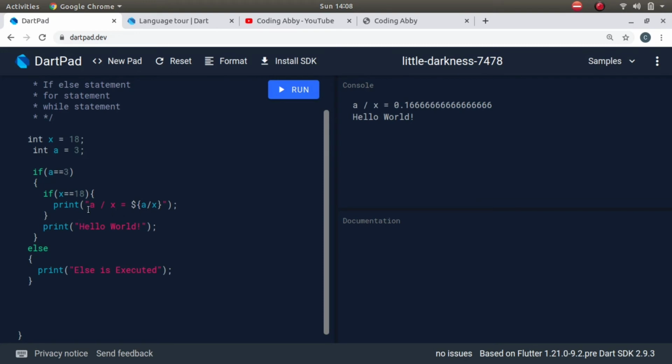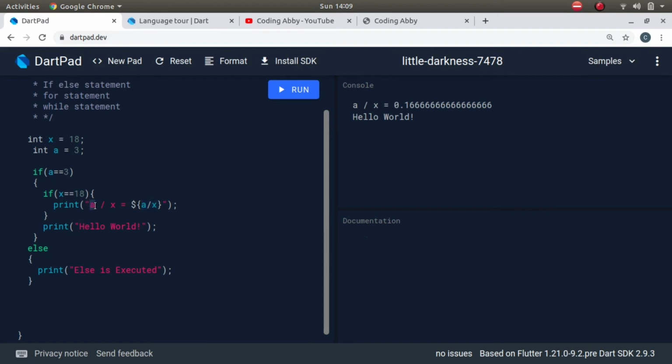So see, a divided by x, that is 3 divided by 18. We cannot calculate much complex calculations in our mind, and we cannot exactly tell what the value of 3 divided by 18 would be. Let's say for now that we cannot tell what is 3 divided by 18, and we want our Dart to calculate on its own and display it inside a string itself. This is a string, but what we are doing with this dollar symbol is we are using values of variables inside a string.